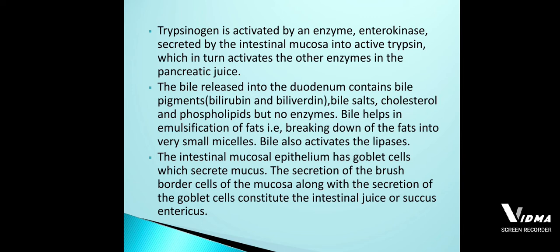When they get activated, the trypsinogen becomes trypsin, chymotrypsinogen becomes chymotrypsin, and procarboxypeptidases becomes carboxypeptidases. The lipases, amylases, and nucleases remain the same with respect to the name, but they will be activated. Okay, so these are the activated forms of the pancreatic enzymes which are present inside the pancreatic juice.